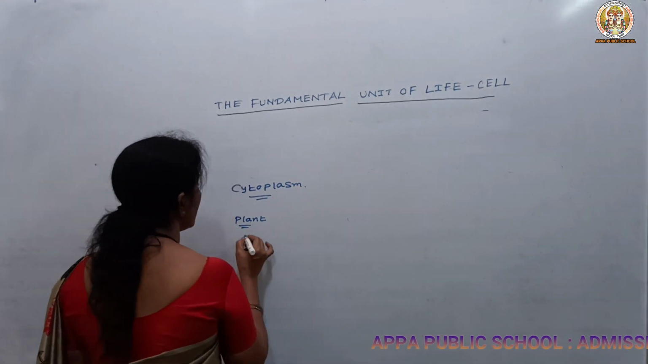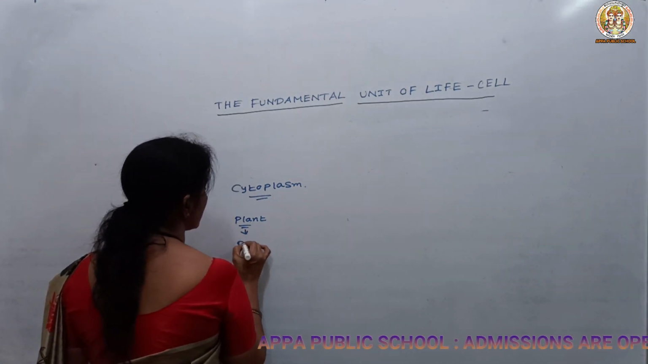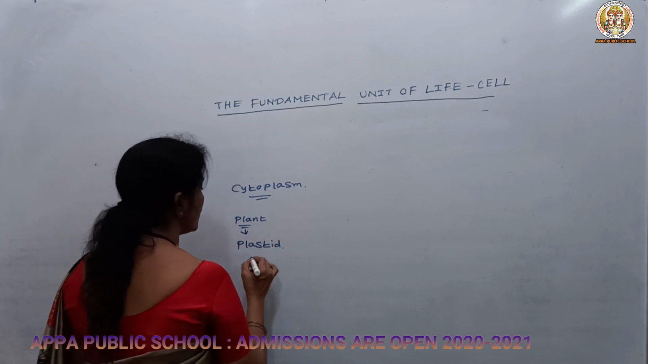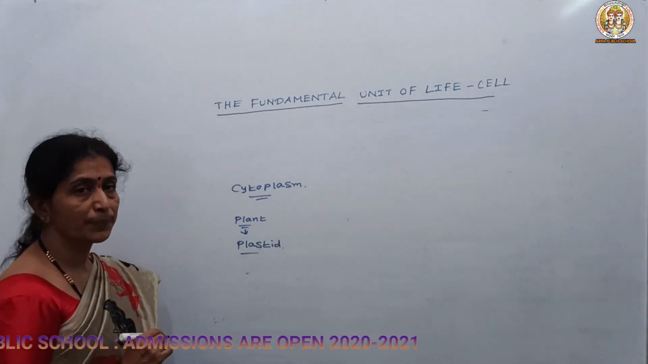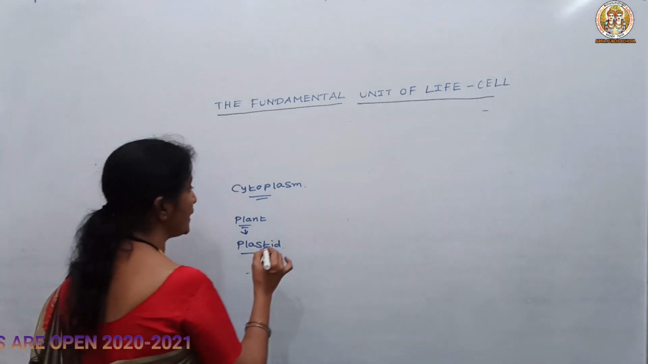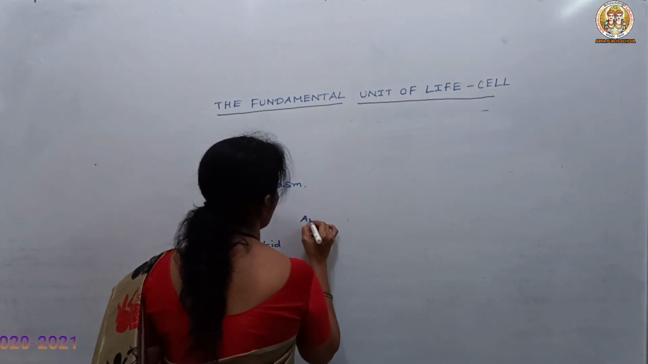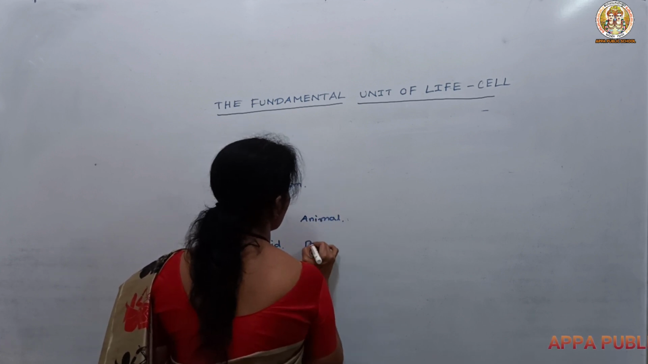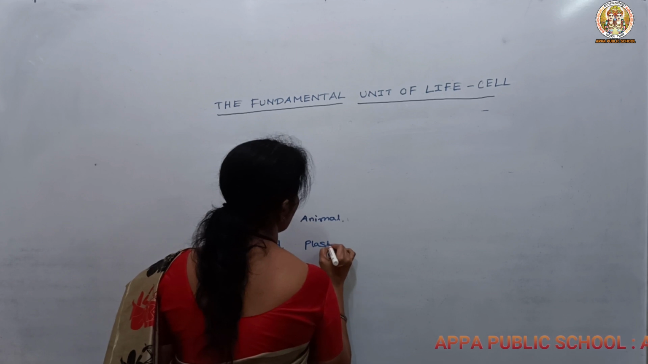The plant cell consists of the plastid. Plastid is one of the cell organelles where different types of coloring pigments are present. In the animal cell, you cannot see this plastid. Plastid is absent in the animal cell.